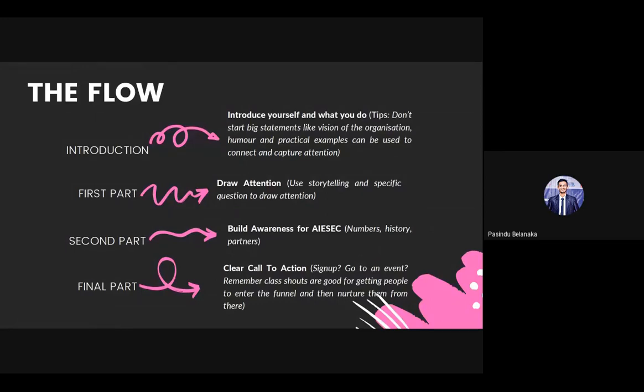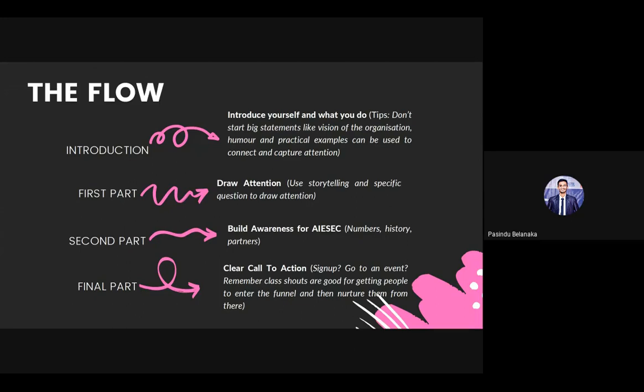As mentioned here, class shouts are good for getting people to enter the funnel and then nurturing them from there. Getting into the funnel means they come to the first level of the funnel. By nurturing, we mean helping them go through the funnel. So this is a good opportunity to get people to enter our funnel. Those are the four parts of a presentation. If you stick to these, it will not be boring for them, and it will be more efficient for you as well.